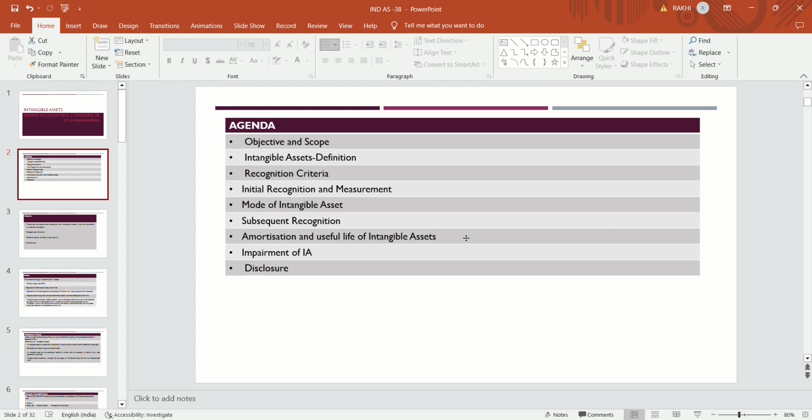So intangible assets are this. One more example is a business combination. Company A acquires company B, and acquires all the assets and liabilities of company B. In purchase consideration, company A pays 100 crores and acquires net assets of 80 crores.